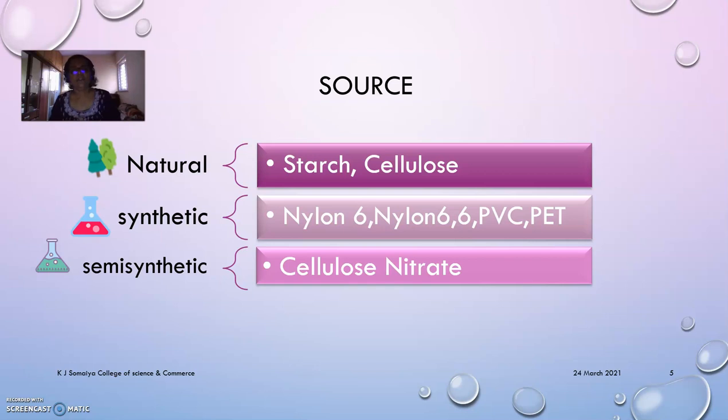But the funny part of it is cellulose nitrate is explosive, and at times it used to explode while playing golf. So then certain modifications were made, and newer materials were discovered to replace the natural materials and save the environment. So polymers were prepared to save the environment.